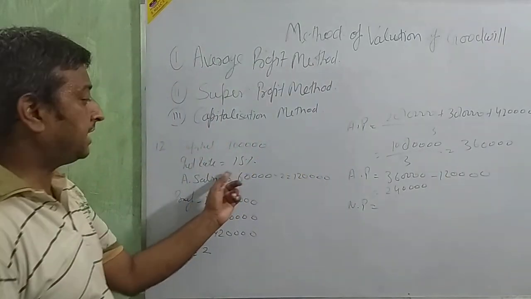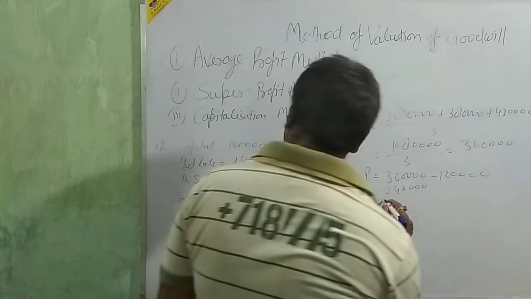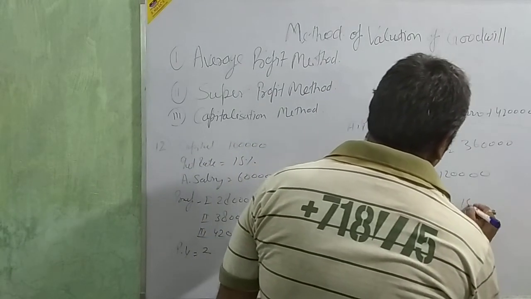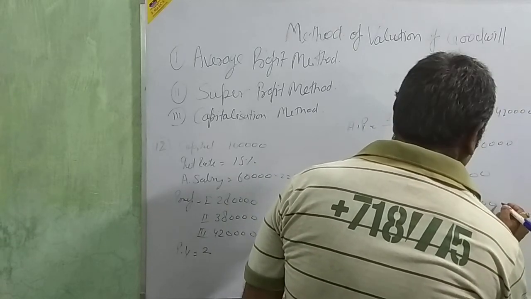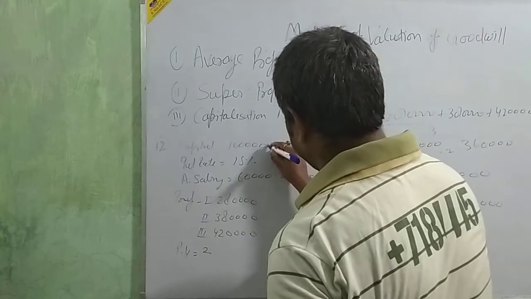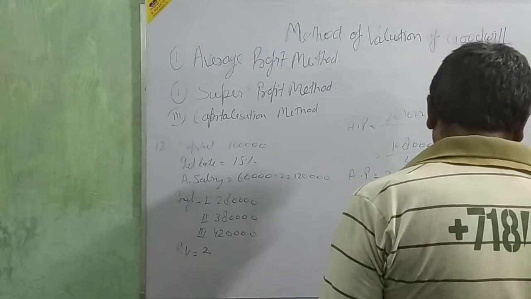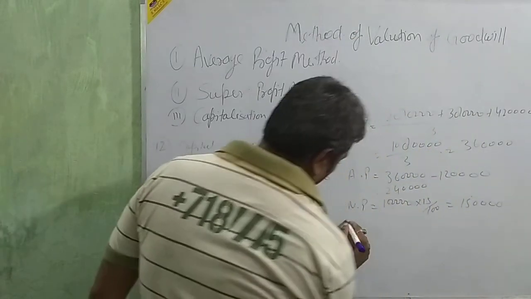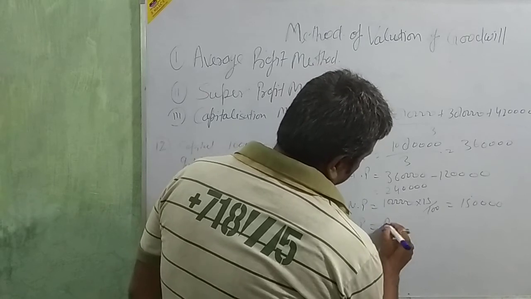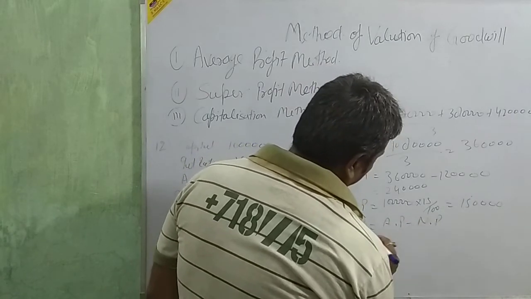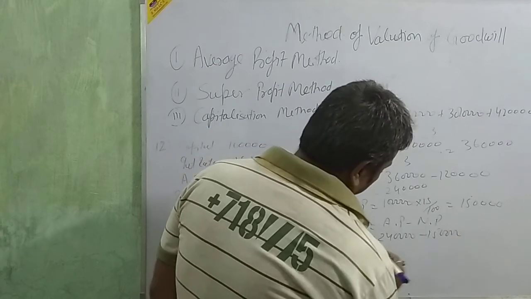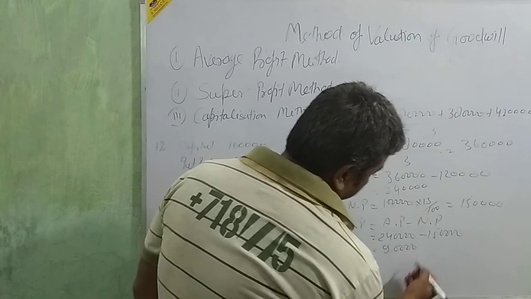Now going to the normal profit. Normal profit, capital, rate of return upon 100. Is the capital 1 lakh or 10 lakh? 10 lakh. So 1,50,000. Okay. Now going for the super profit. Beta, super profit: average profit minus normal profit. Average profit 2,40,000 minus 1,50,000. Total difference is 90,000.